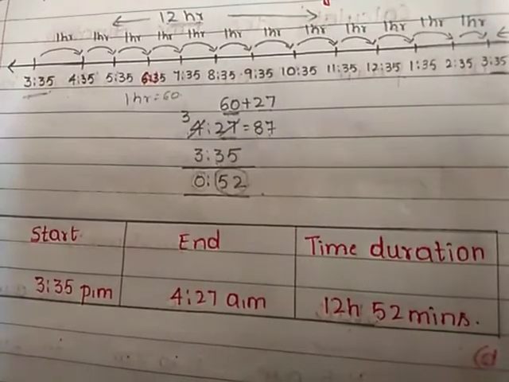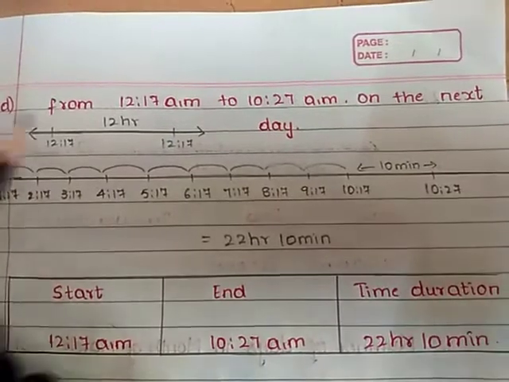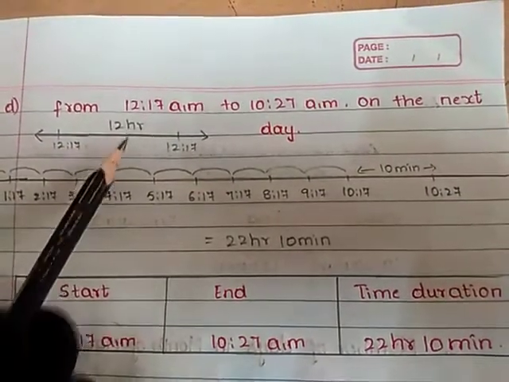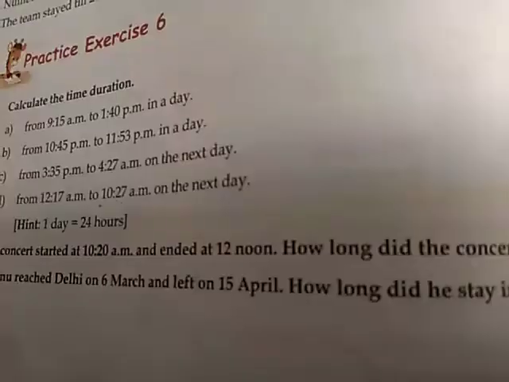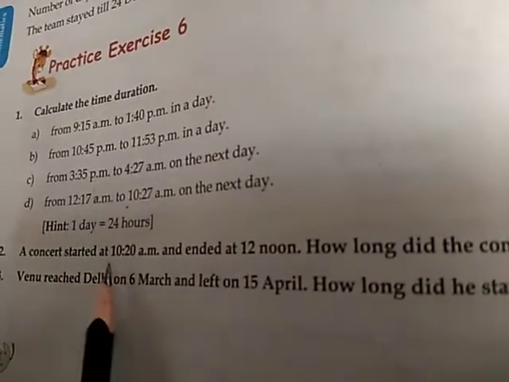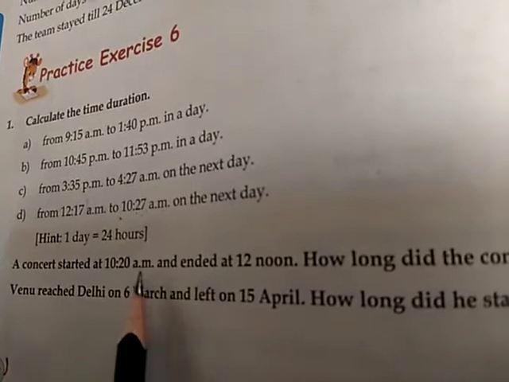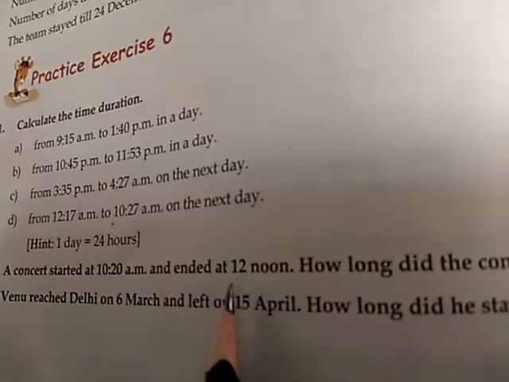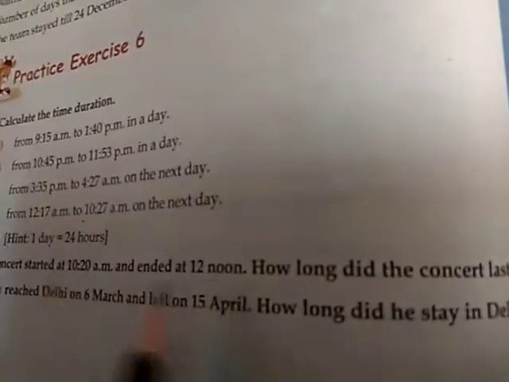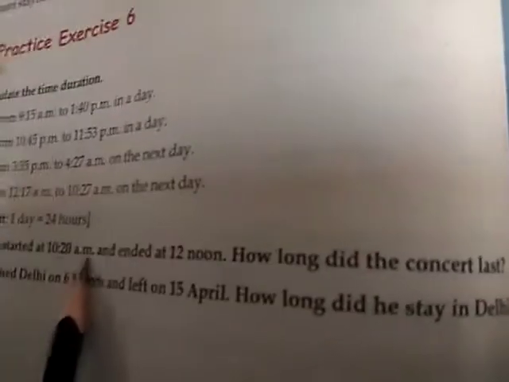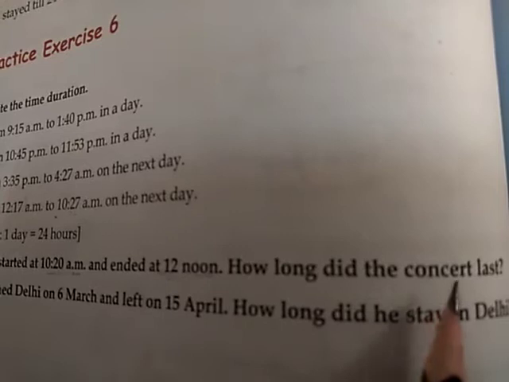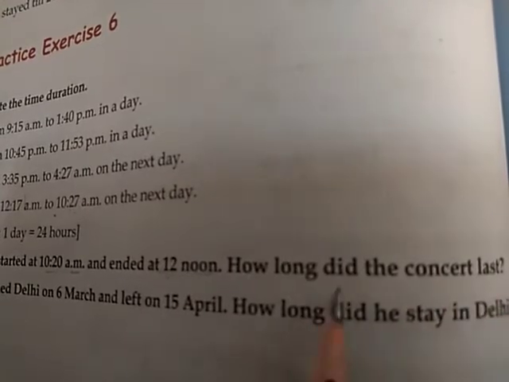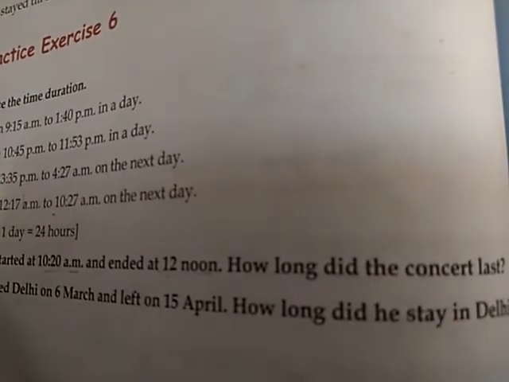The next D1 we will do. D1 also, have tried out, students. You can just see the video and try to do it by yourself. A concert started at 10:20 a.m. and ended at 12 noon. It starts at 10:20 a.m. and it's ending at 12 noon. How long did the concert last? We have to find the time duration taken by the concert.